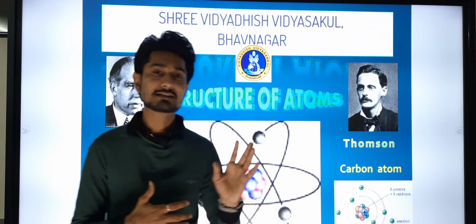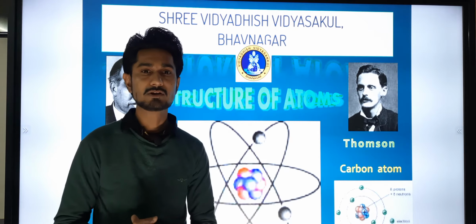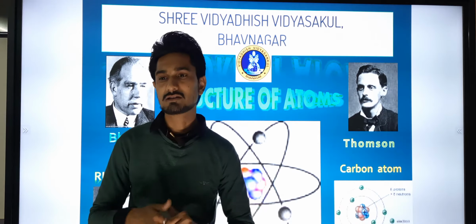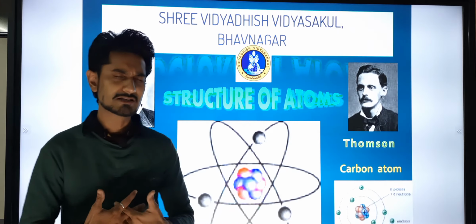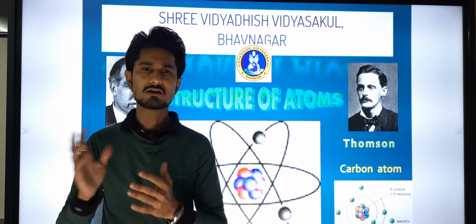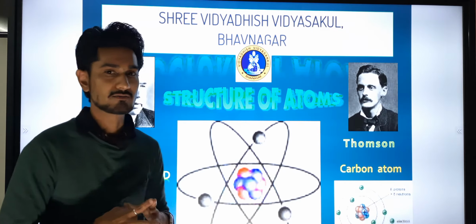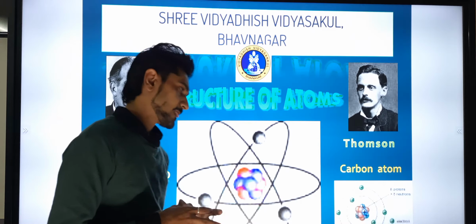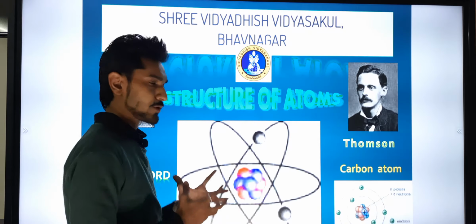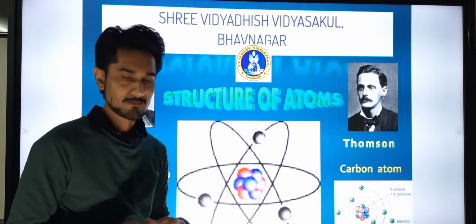As you already know, this is a very important chapter, because it will come in standard 10th also, and the concepts regarding atoms and molecules also come in 11th and 12th science. So it is very important for us to study this, and that's why we are going to pay proper concentration on this chapter.